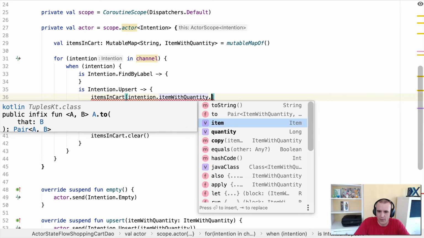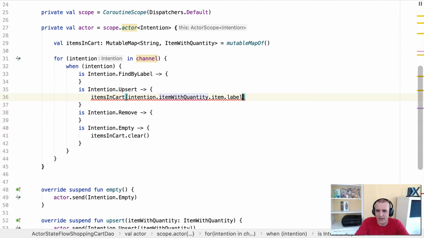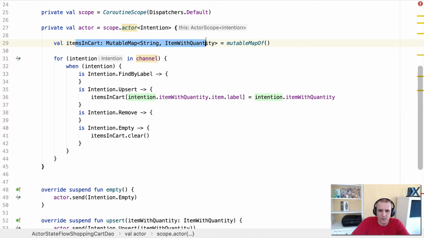Item with quantity. I'm going to do the item dot label. This isn't the best, cleanest use case, but this is a pretty simple example I had that I could show you. What I want to do is insert and update at this part in the map. So I'm just going to say intention dot item with quantity. What's happening is I said I want to do an upsert. It's basically getting the key, which is the label, and then it's going to set the value inside that map. So now this is what's backing it. All right, so we're modifying the map here with an upsert.